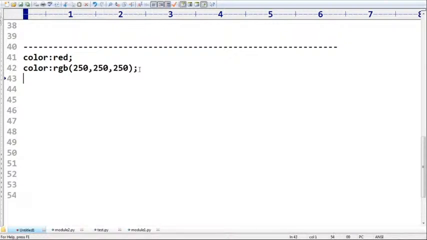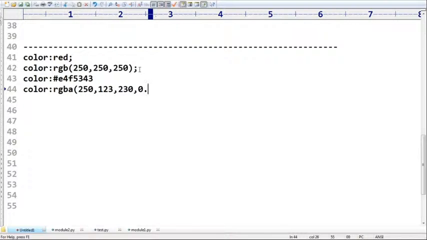What is the third possibility, sir? Hexadecimal code. Color is hash, something like E4, F5, 43, something like that. Next, what is the fourth one? Color RGBA, A means alpha, and after that whatever colors you require, like 230, comma 0.7. That's all. These are the four ways available to specify the color attribute.